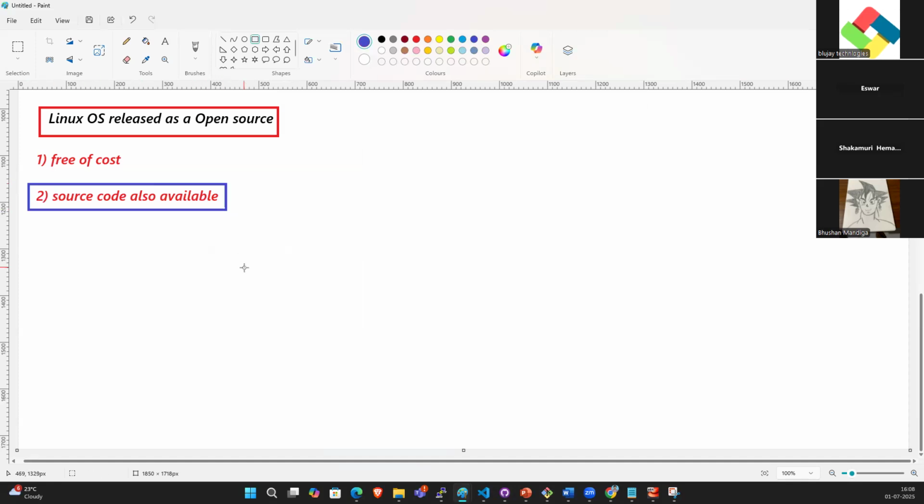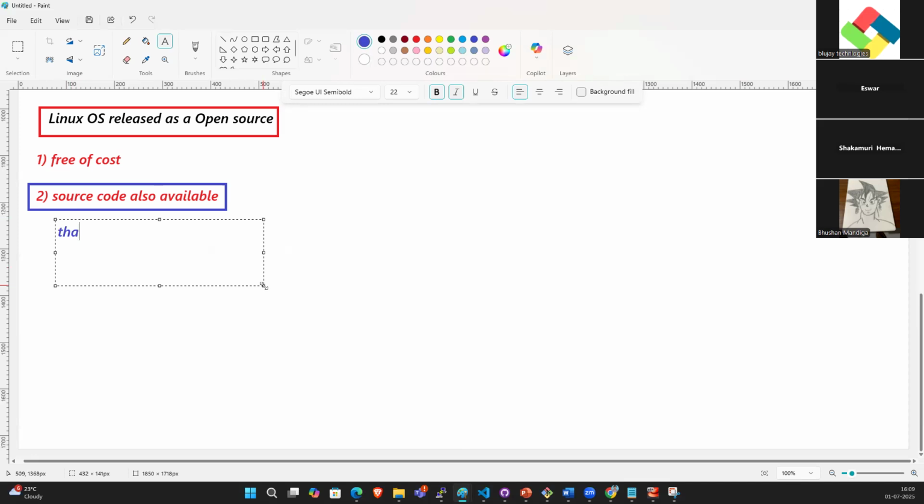Free of cost means it will be free. And what is source code, guys? Source code means whatever software we want to develop, for example, Linux OS or any software like Facebook, WhatsApp, we need a code. Developers develop that code, the programs. That code is also freely available if you have that source code.